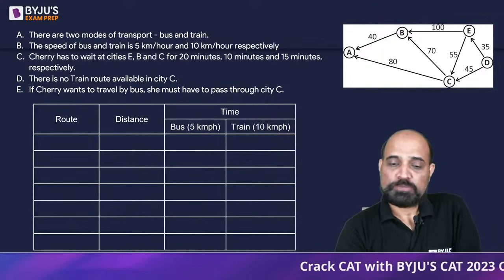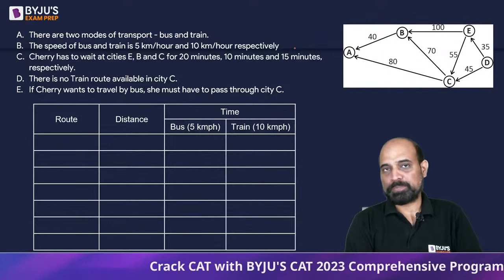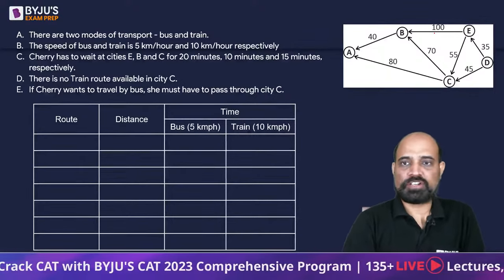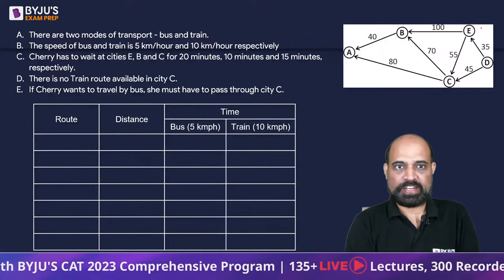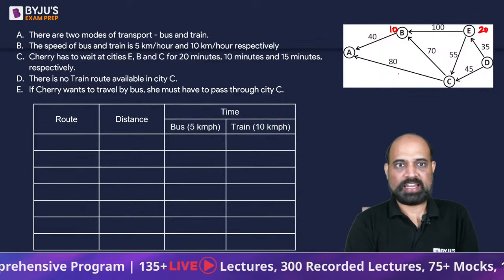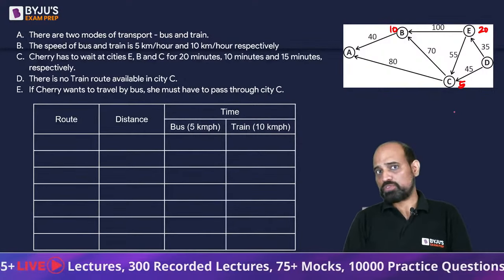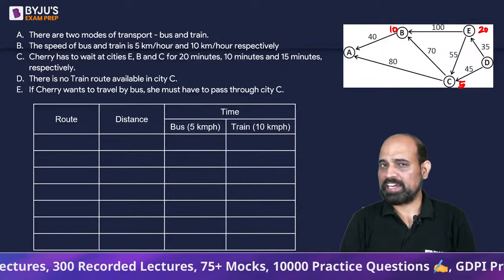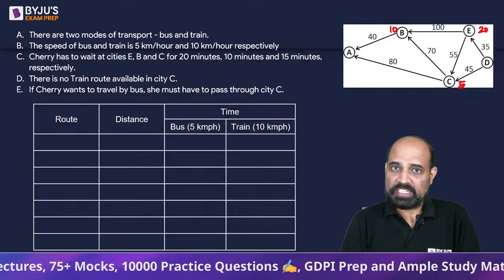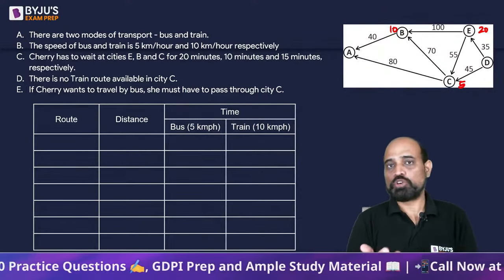So there are 2 modes of transport, bus and train. The speed of the bus is 5 km per hour and the train is 10 km per hour. Cherry has to wait at cities E, B, and C. At city E, it's a wait of 20 minutes. At city B, there is a wait of 10 minutes. And at city C, there is a wait of 15 minutes. Right? So there is no waiting time at D and A. There is no train route availability in C. And if you have to travel by bus, you will have to go via C.